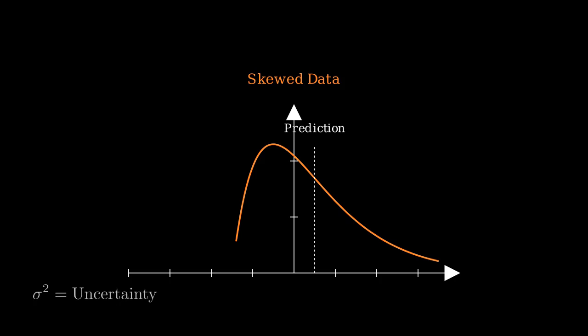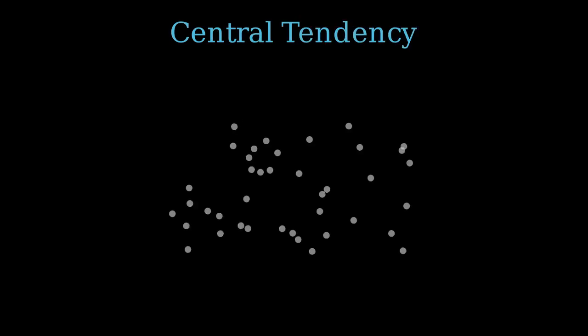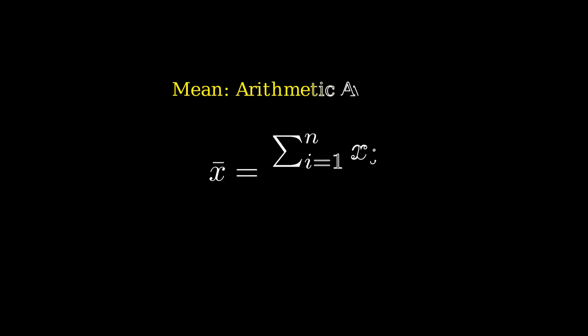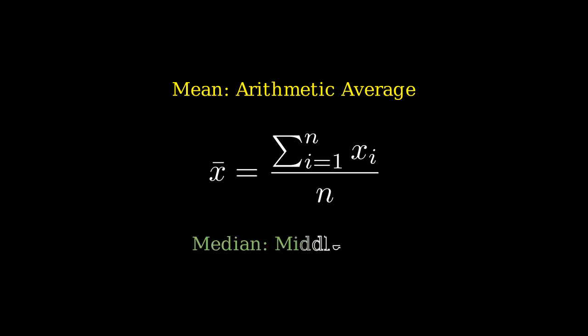To summarize a massive dataset into something a model can use, we look at measures of central tendency: the mean, median, and mode. The mean is the arithmetic average, but it can be easily pulled away by outliers, extreme values that don't represent the group. This is why we also look at the median, which is the exact middle point of the data, and the mode, which is the value that appears most frequently.